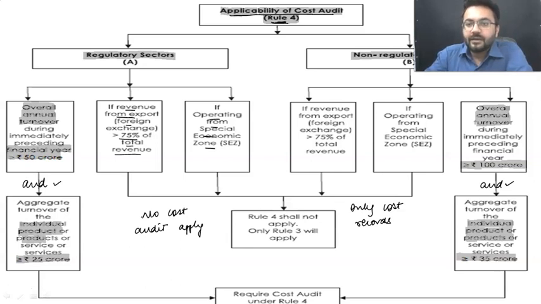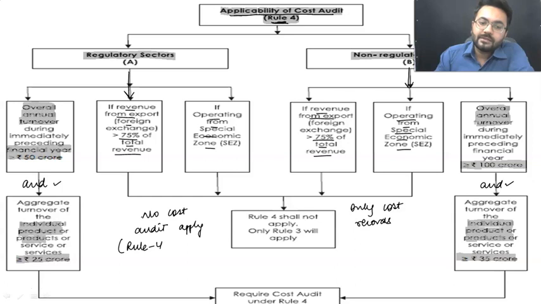The same is over here when it comes to non-regulated sectors or regulated sectors. The exemptions which are provided, they are the same. If revenue from export is more than 75% of total revenue, or they are operating from special economic zones, then in this situation, no cost audit will apply. That means rule 4 is not applicable. Only rule number 3 will apply. Rule number 3 is going to be applicable.